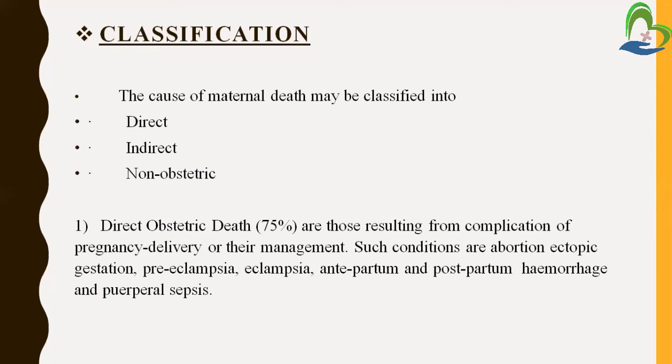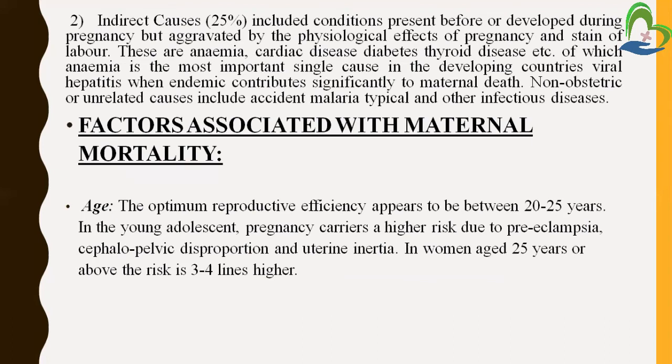So these all are complications that arise during the pregnancy phase to the mother. Then there is a high risk for the chances of maternal death in this kind of condition because the mother is not capable of having the baby. So in that case, the mother has more risk of maternal death. So in direct cause, all these complications are included, and management of the delivery is also important. Next, the indirect cause: 25% of maternal deaths are due to the indirect cause.